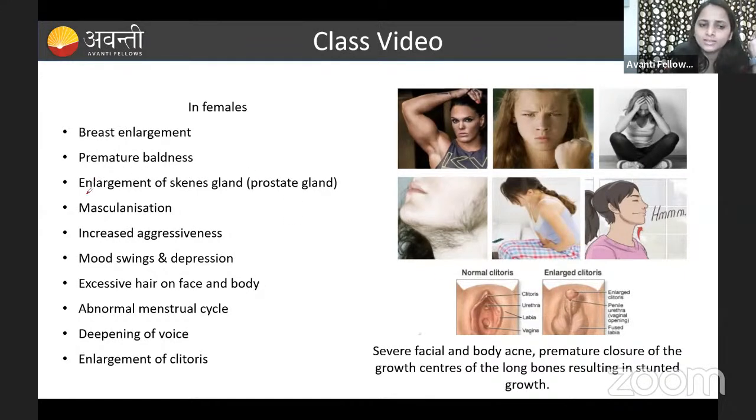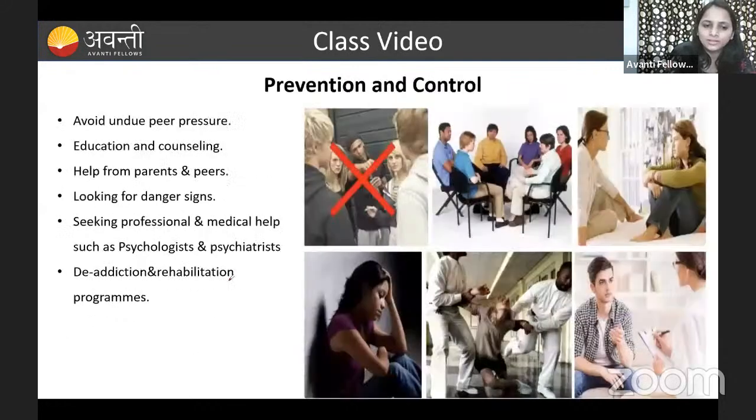And here you can see, guys, the enlargement of the Skene's gland. The Skene's gland, we can say, is homologous to the prostate gland in the male. That Skene's gland in the female is going to be enlarged. These all are the symptoms in the female who is taking steroids externally more. Okay. Fine.